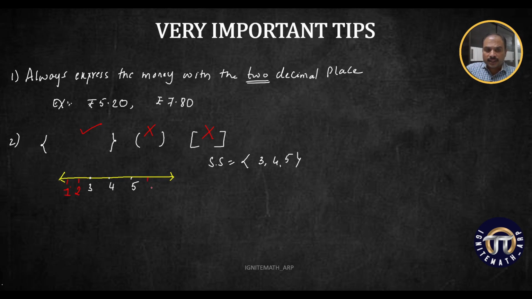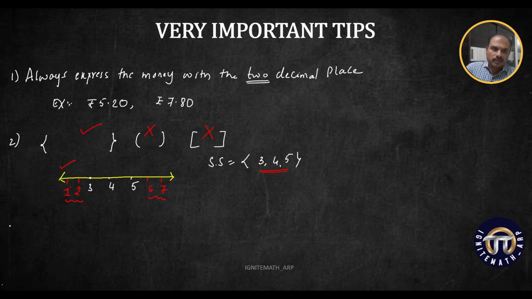It is very compulsory that you write two extra numbers on either side of the solution set. Keep in mind, children, the arrowhead is a must, and the two extra numbers on either side of the solution set are very important. Whether the solution set is in roster form or in set builder form, doesn't matter. You need to write the two extra numbers.